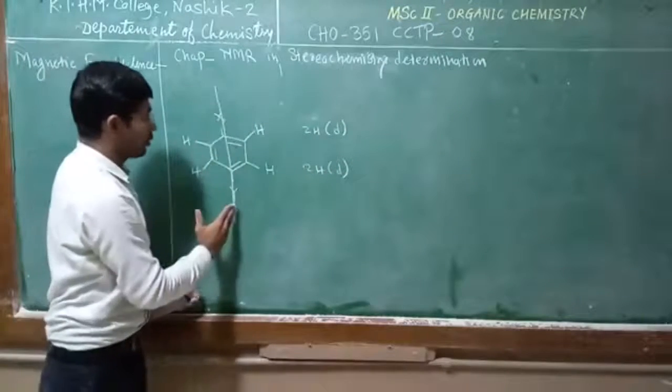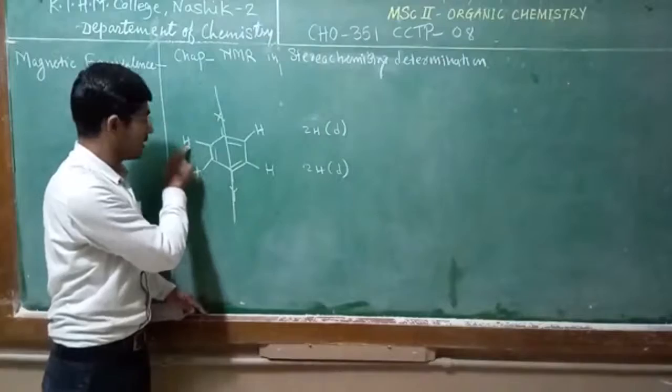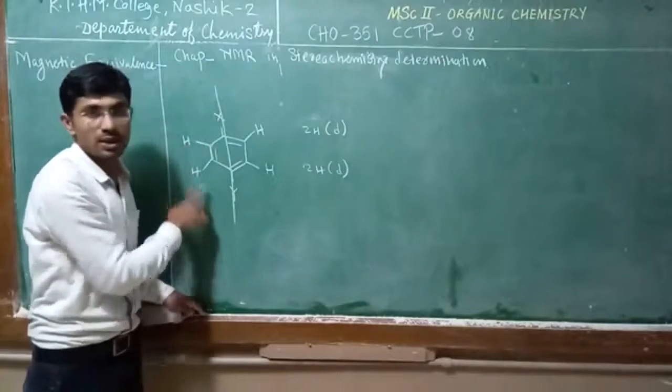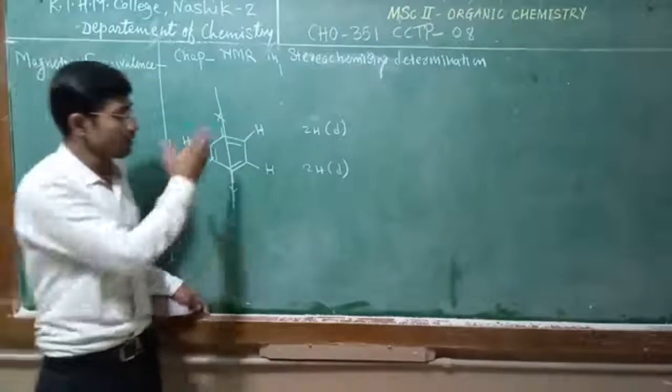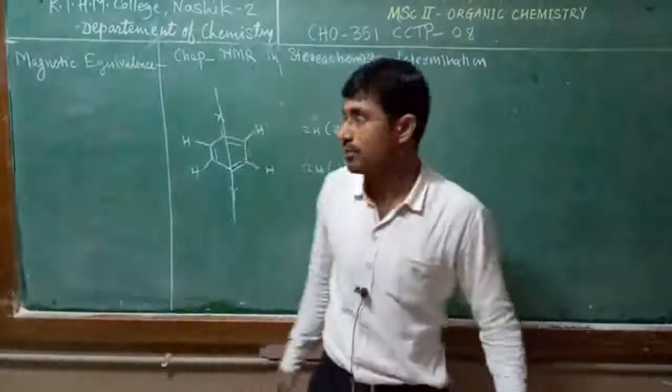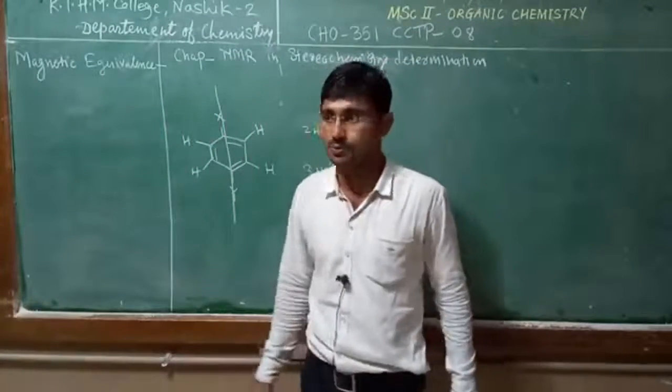One half of the molecule represents the 1H NMR spectrum of this compound, with this hydrogen giving a doublet and this hydrogen giving a doublet.